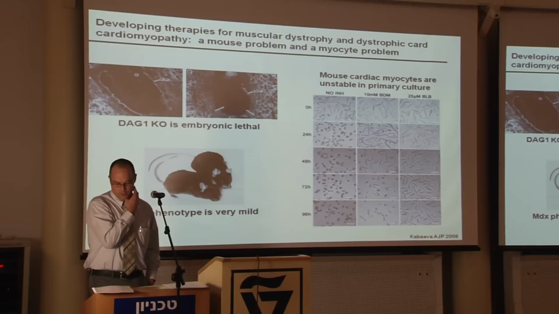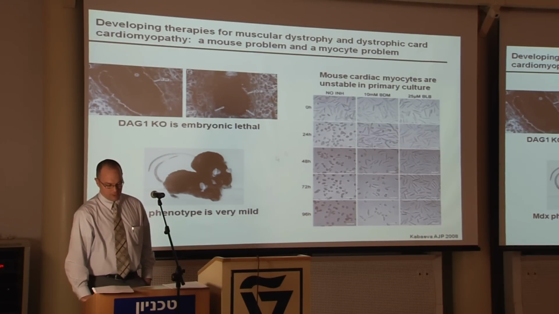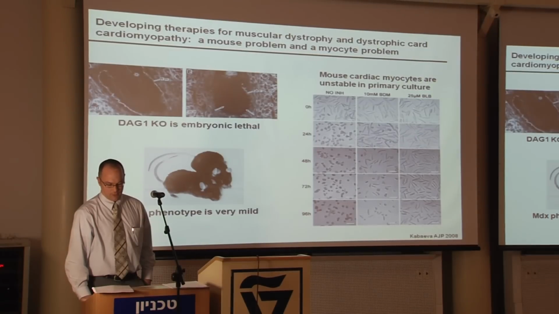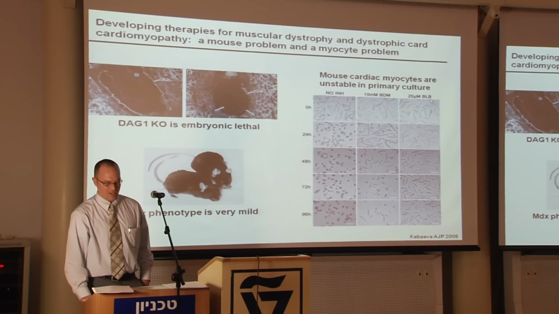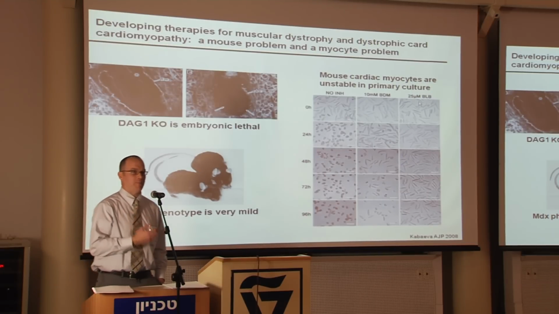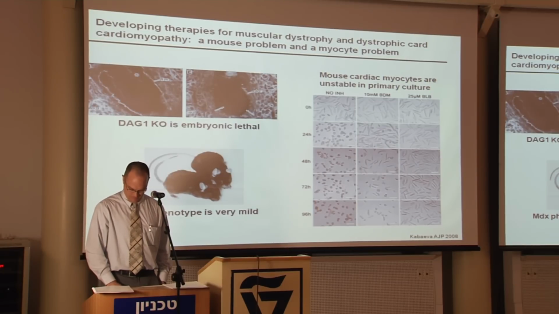The other problem, as many of you know, with studying adult cardiac myocytes, is they're notoriously unstable in primary culture. So if you don't do anything to the cells and just put them in primary culture, the cells are all dead in 24 hours. We've done some cute tricks to try to make this a lot better. Unfortunately, this uses inhibitors that inhibit cardiac muscle cell contraction. So this prevents us from using the contracture as an important readout phenotype. And also we've found more recently that this inhibitor also inhibits an important membrane repair pathway in cardiac muscle cells. And so we're not too crazy about that model anymore of studying cardiac myocytes, at least for muscular dystrophy purposes.